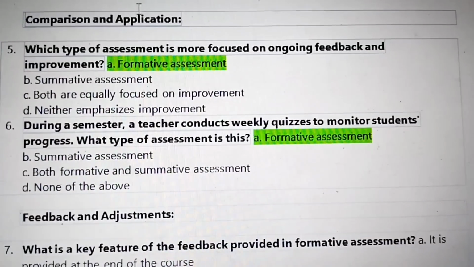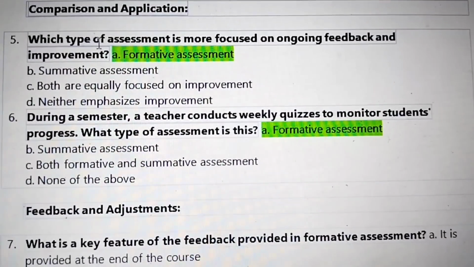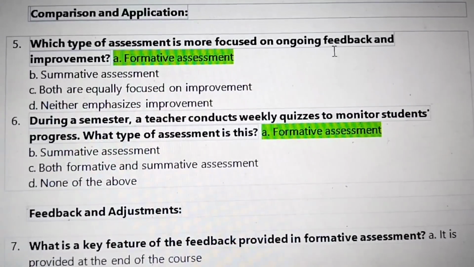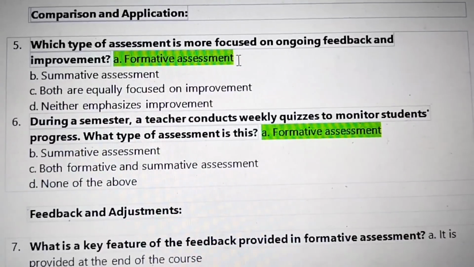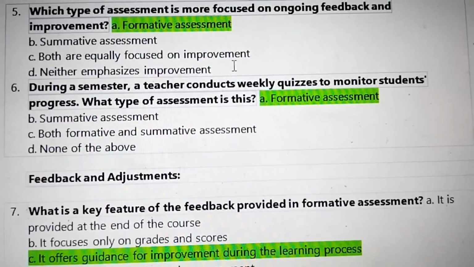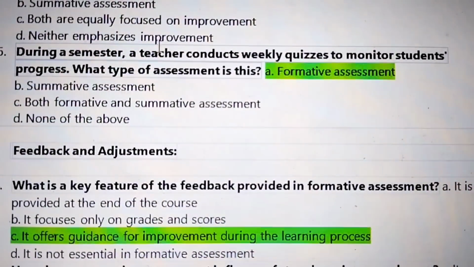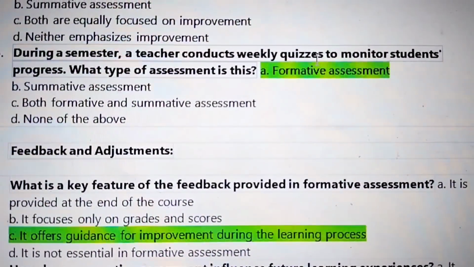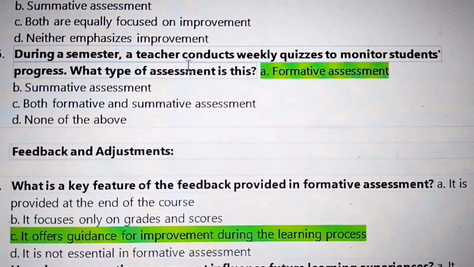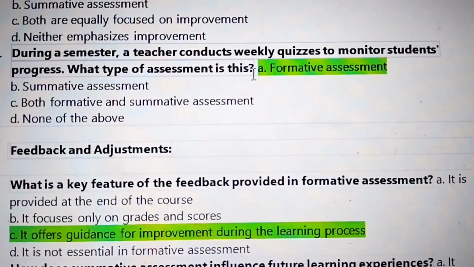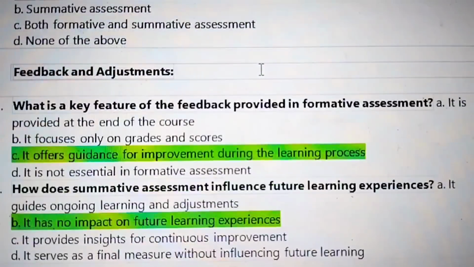Next, comparison and application. Which type of assessment is more focused on ongoing feedback and improvement? Formative assessment. During a semester, a teacher conducts weekly quizzes to monitor students' progress. What type of assessment is this? Formative assessment.